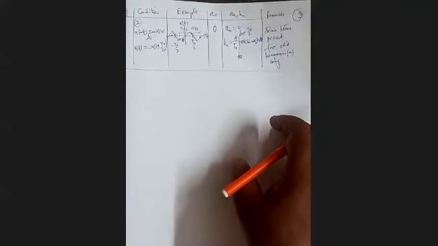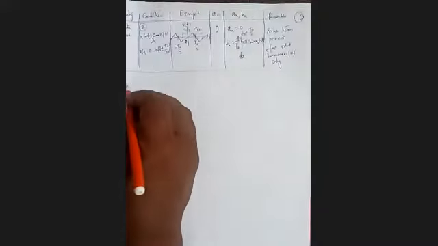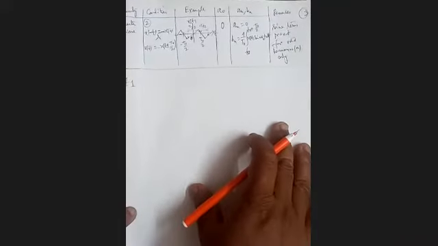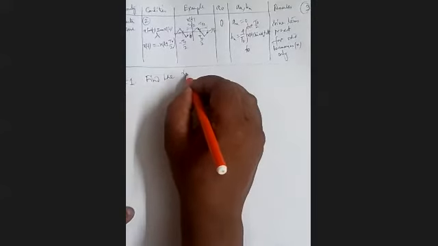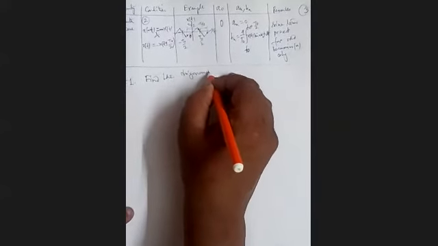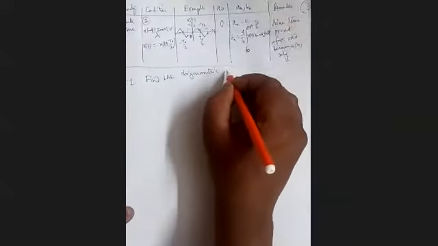Now let's see one problem. I don't want to show all the steps of the problem, but some important steps will be shown. Find the trigonometric Fourier series of the following periodic signals.